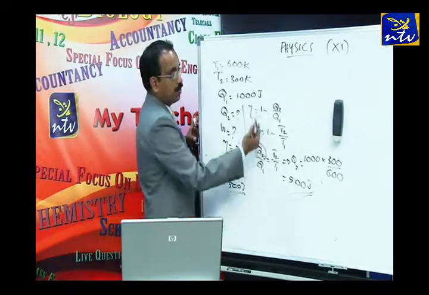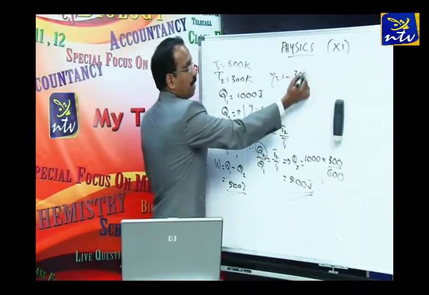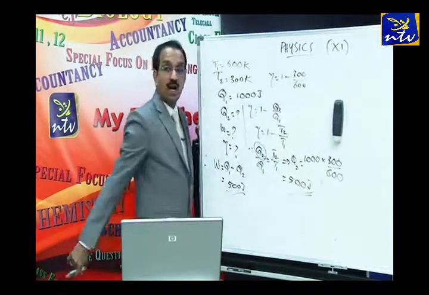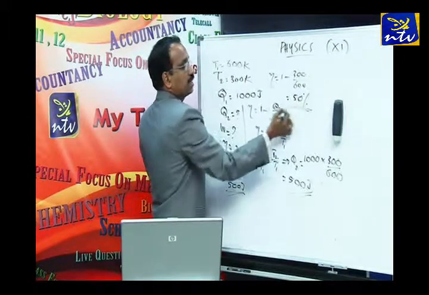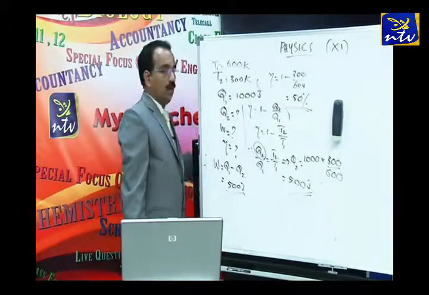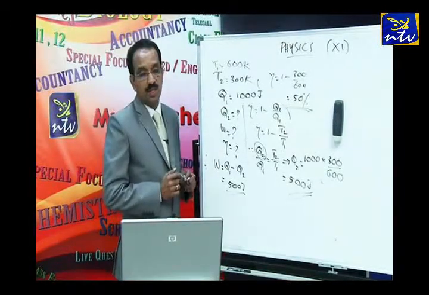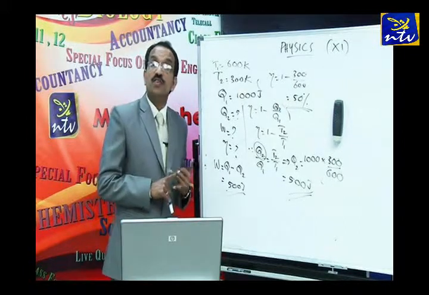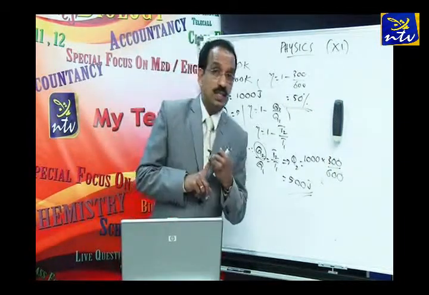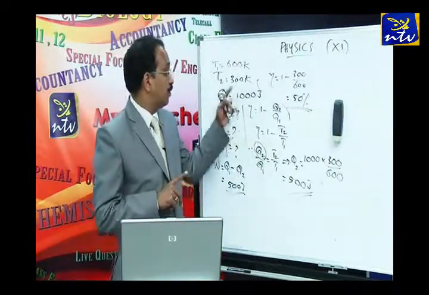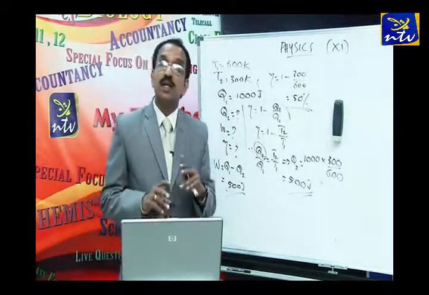Then efficiency. One of these equations we use, and we have everything now. Efficiency is equal to 1 minus 300 by 600. That means half, 1 by 2 or 0.5. In percentage, it is 50%. This is how we calculate the three quantities: energy rejected to the sink, external work done by the engine, and efficiency of the engine. Is it clear? This is a question where we would convert if the temperatures were given in degree Celsius, into Kelvin. But in this question it's already given in Kelvin.